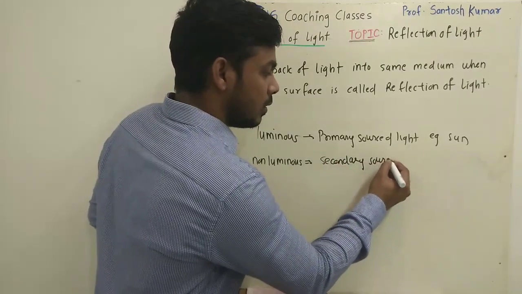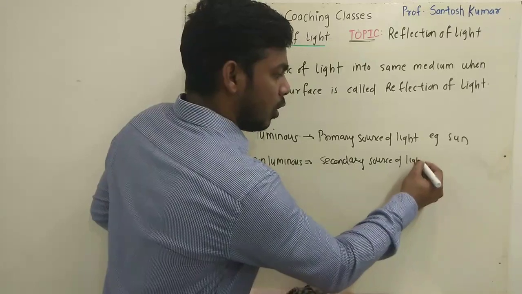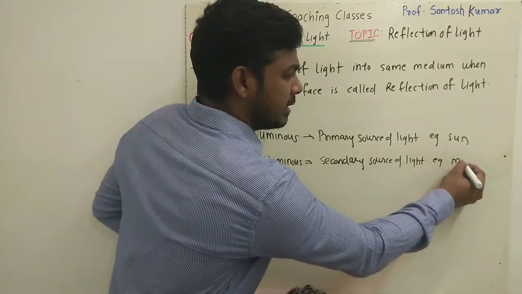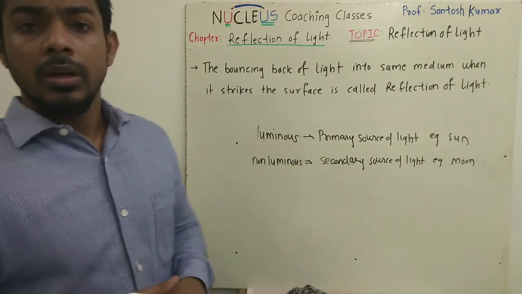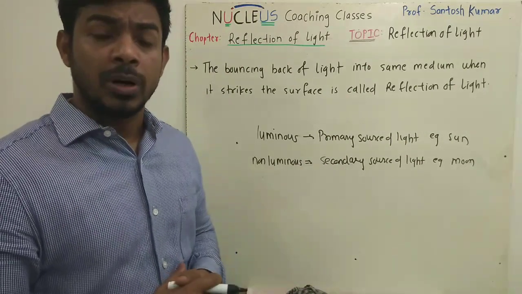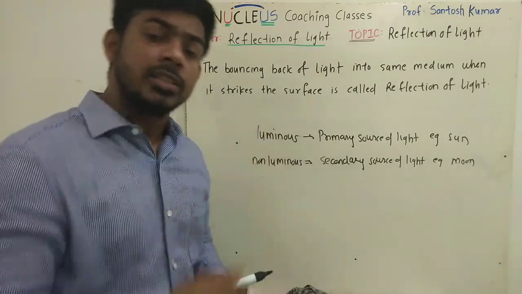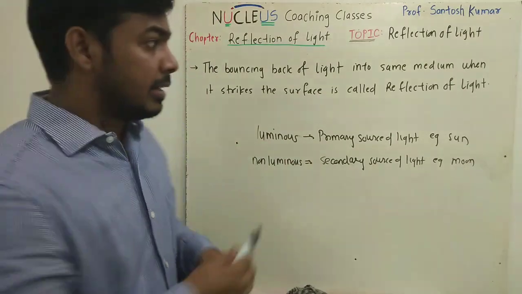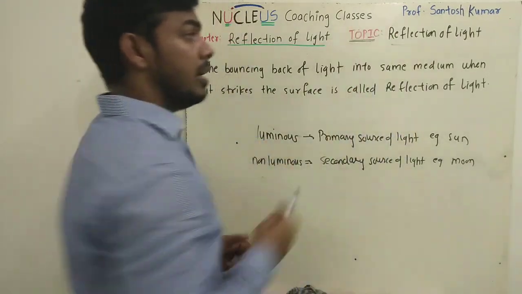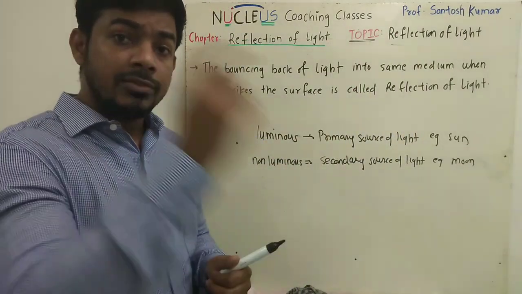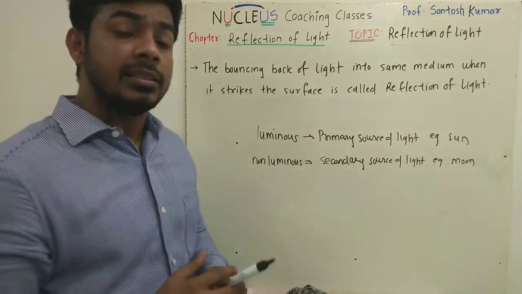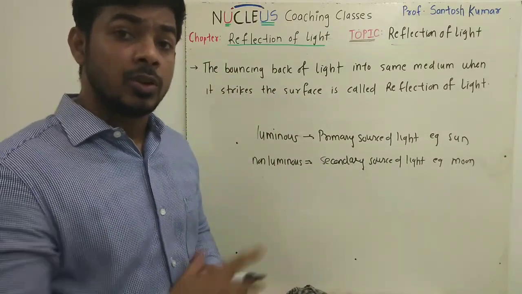An example I can give is the moon. The moon does not have any light of its own, but when light from the sun strikes the moon, it bounces back. That means reflection of light takes place, and if that light reaches us, we get the sensation of vision of the moon.